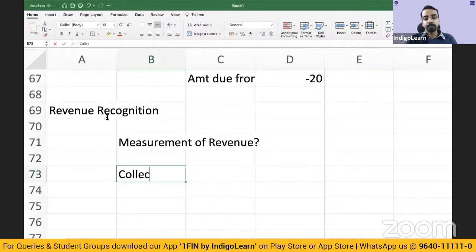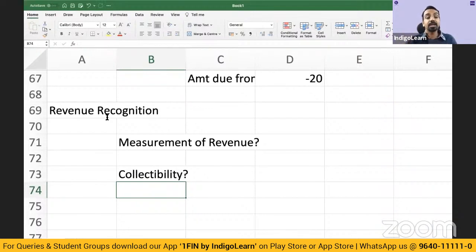Then, will you be in a position to collect the revenue from the customer? You have sold the goods, but at the time of sale itself, you had a doubt whether you'll get the money back or not. Now you may say, why will I sell to a customer if I don't get the money? Maybe it's possible that after we dispatched the goods, it was on pay on delivery basis, and the customer did not want to pay. That could be one possibility.